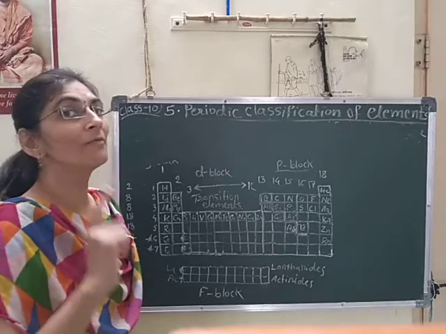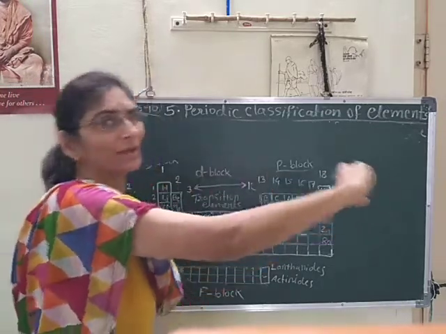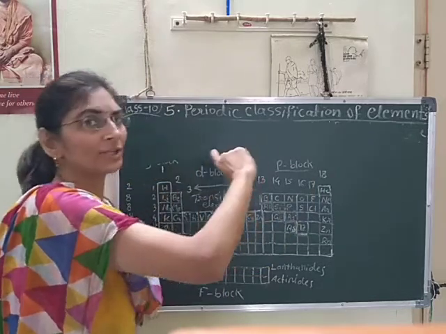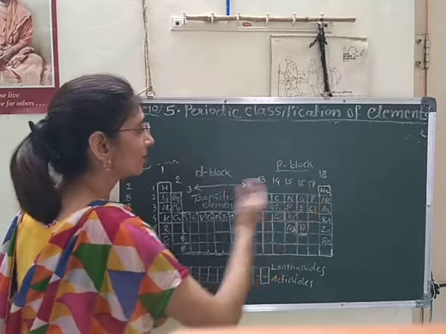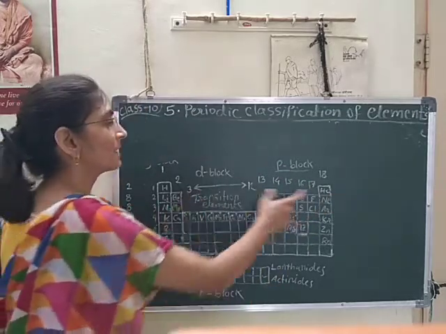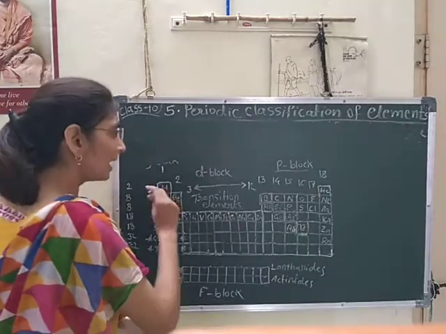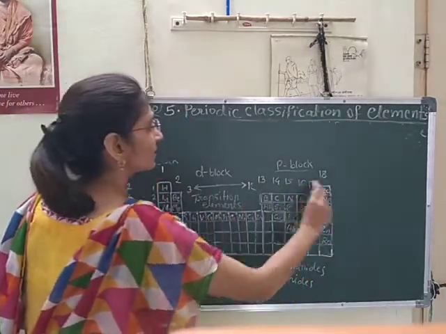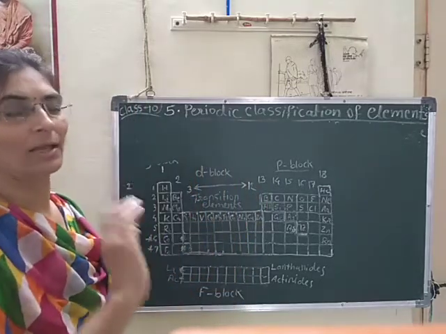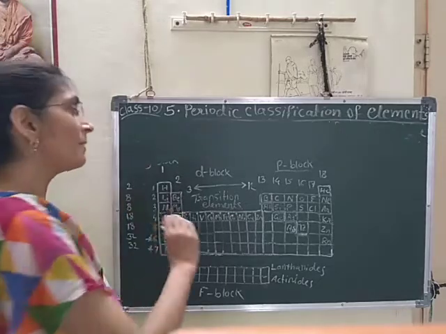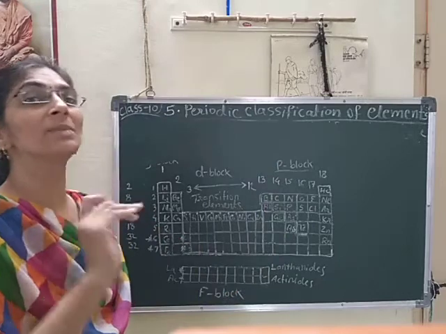It depends on the valence electrons present and on the electronic configuration. According to the electronic configuration, the elements are arranged in the periods. Also, the elements of each period have the same number of orbits.